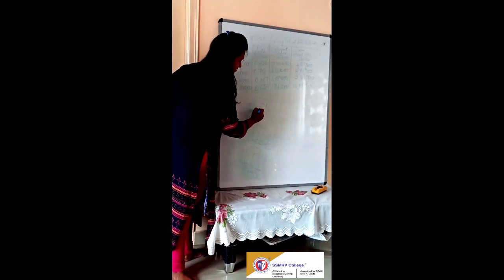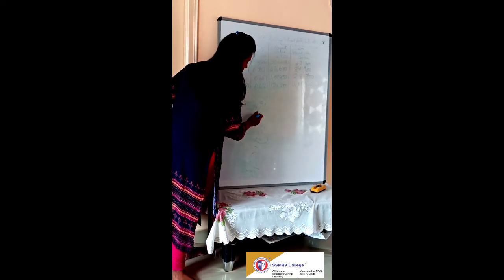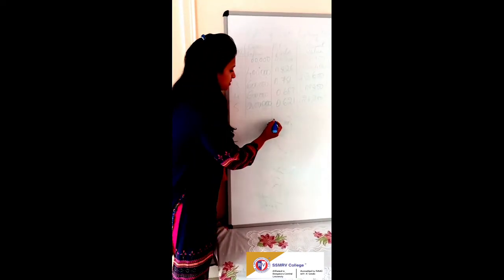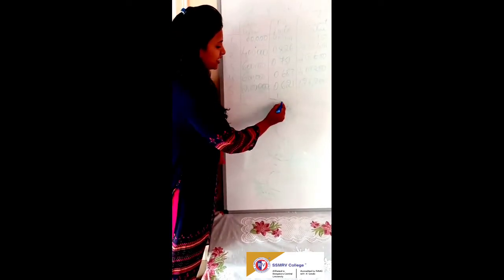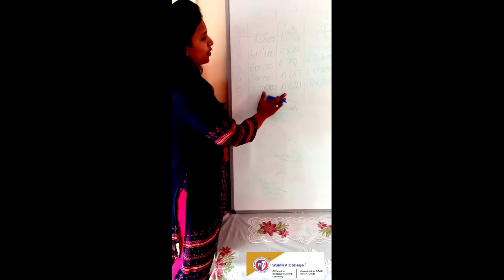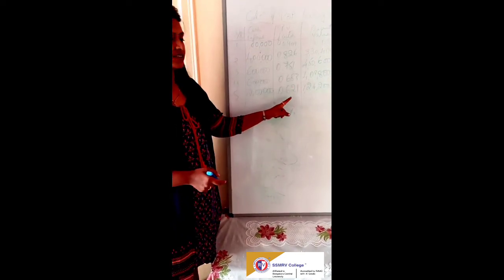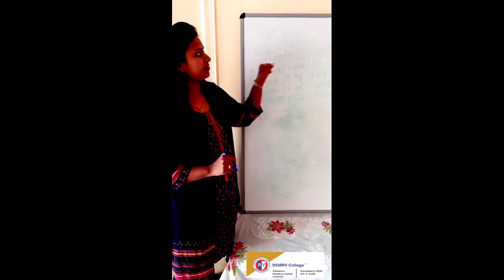So 1 plus 0.1 is 1.1, and 1 divided by 1.1 you will get 0.909. I have already taught you this in the class, how to calculate PV factor.